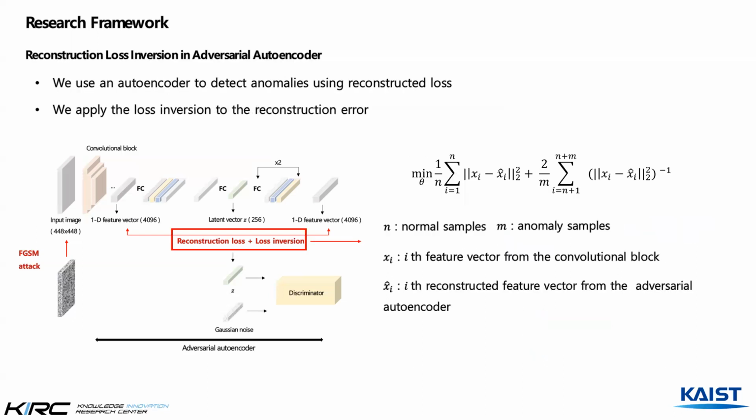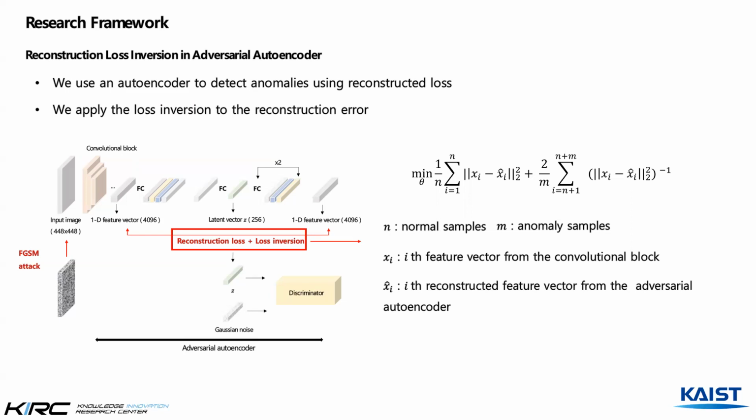Then the second part is reconstruction loss inversion in adversarial autoencoder. Through an autoencoder, we attempt to detect anomalies through reconstructed images to better understand normal images. Especially, a variational autoencoder, VAE, is usually used to detect anomalies by creating samples based on the distribution of normal data. When anomaly data is introduced to VAE, it deviates from the learned distribution, resulting in a larger reconstruction error that's used to detect anomalies. This VAE assumed the learned prior distribution as a Gaussian distribution.